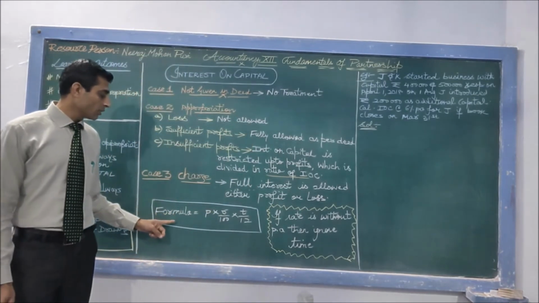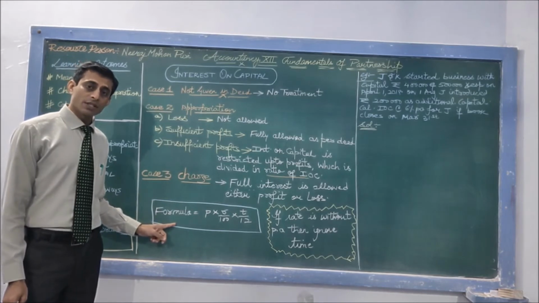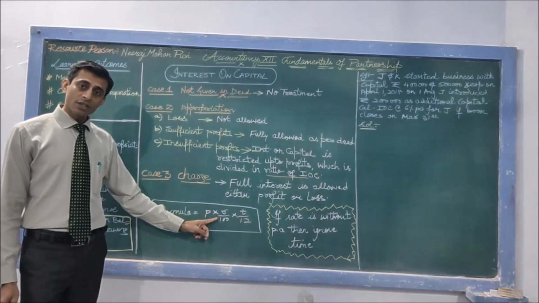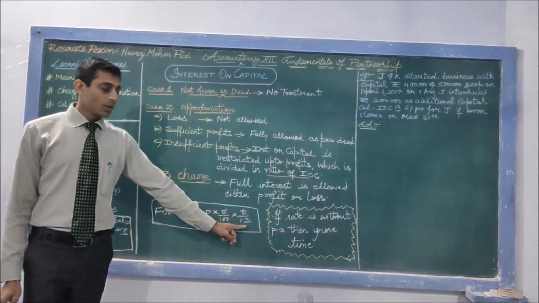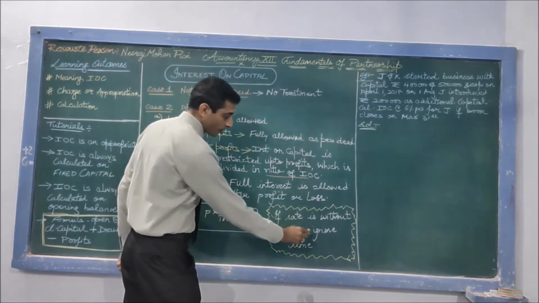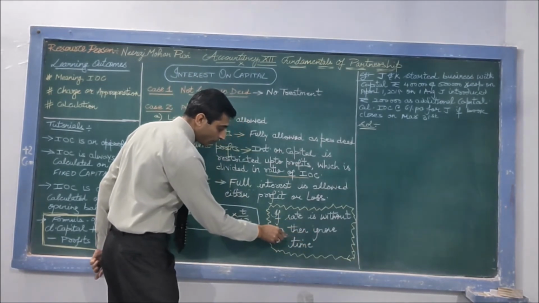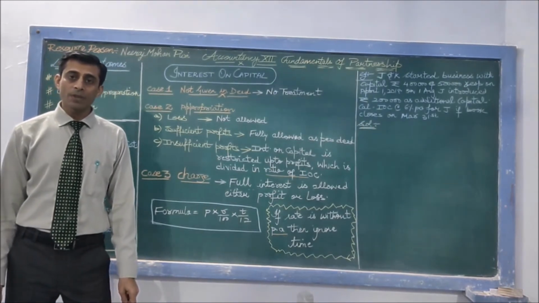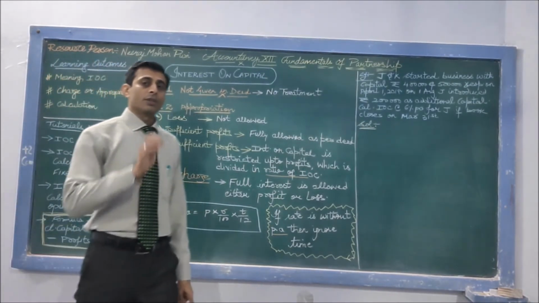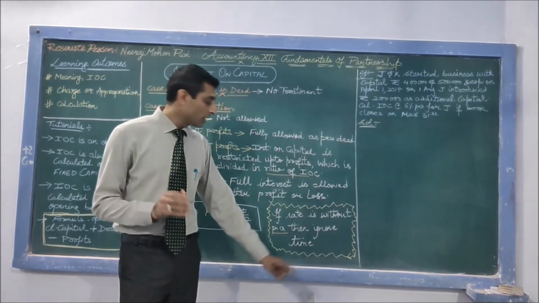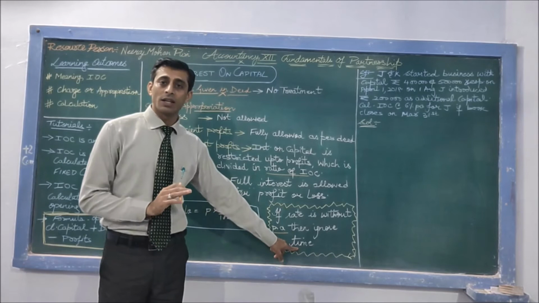The formula for calculation of interest on capital is principal multiplied by rate into time, and a very important thing, if there is no per annum attached while calculating interest on capital, if the per annum is not attached with the percentage, then the time element needs to be ignored.